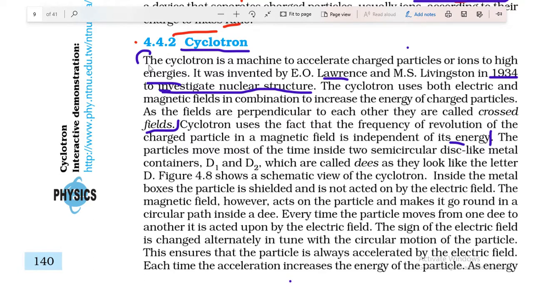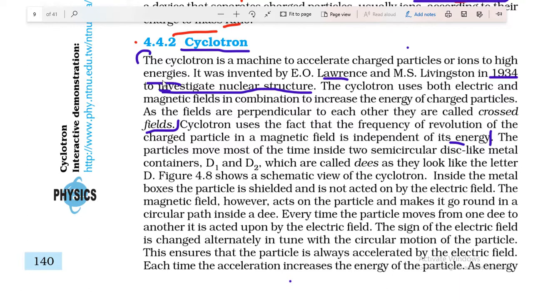Let me repeat these things so it will be easy to note down. Students, take your copy, your notebook and pen, and try to note down the important things about this topic. The most important point is that a cyclotron is a machine to accelerate charged particles or ions to very high energies.